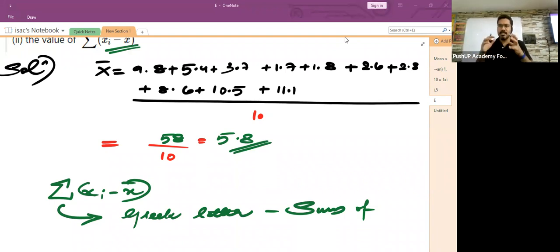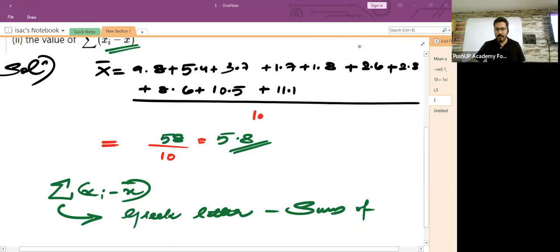If I ask you what is the sigma of all your pocket money, what will you do? You will add the pocket money in all the three pockets. So 100 plus 200 plus 50, which is 350 rupees. Understood? Sigma is nothing but sum of. Now here they are asking us to find sigma xi minus x bar.